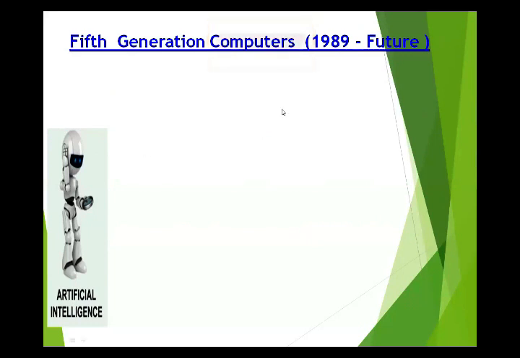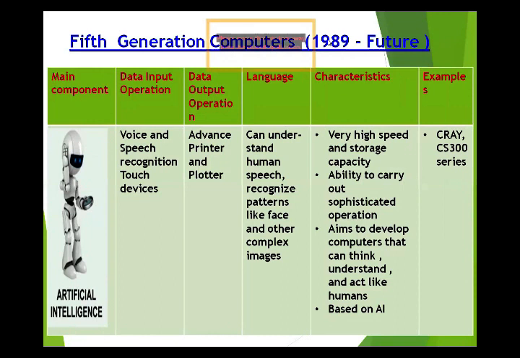Fifth generation computers developed in 1989 and the future. It means the fifth generation computer we use right now, and in the further future we will also use the fifth generation computer.